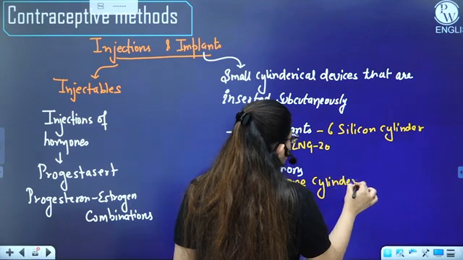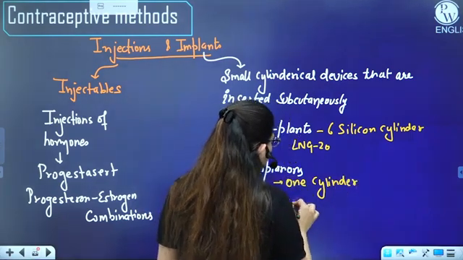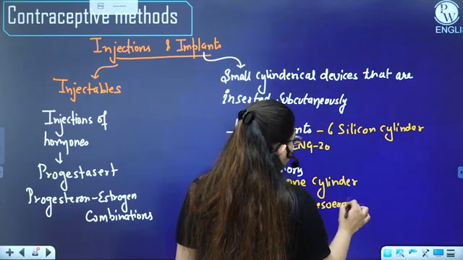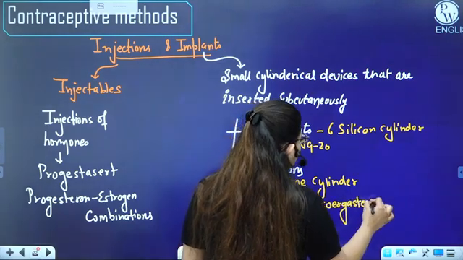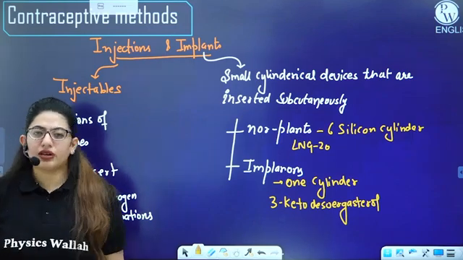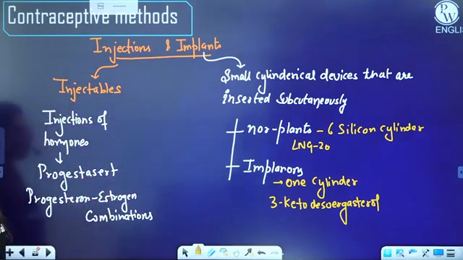And what does it contain? It contains 3-keto desogestrel. Both are the analog of what? Progesterone, and they will work similarly to how the hormonal IUDs were doing.